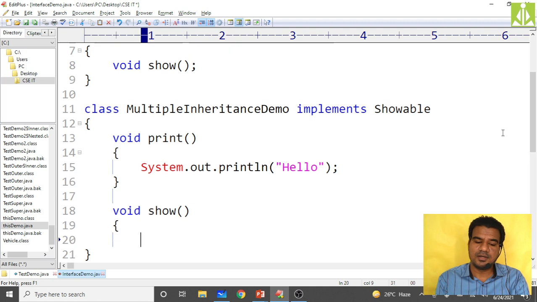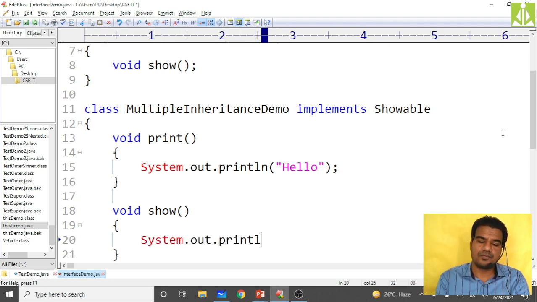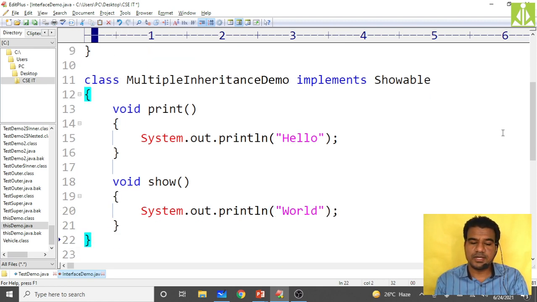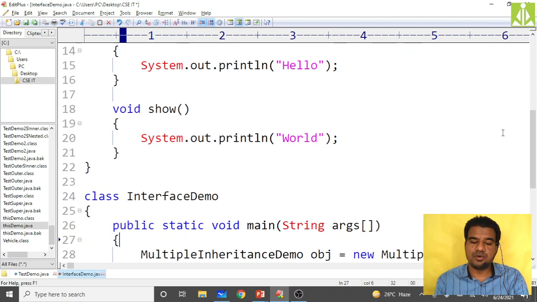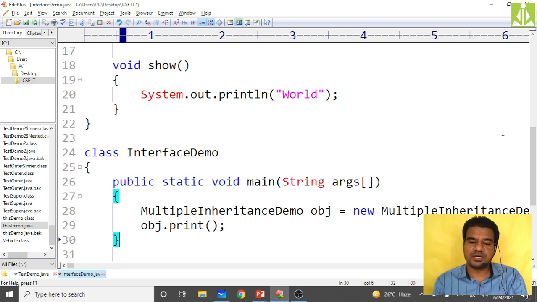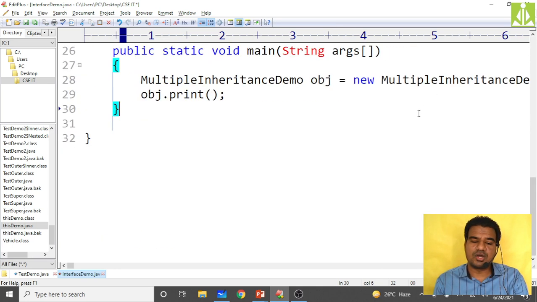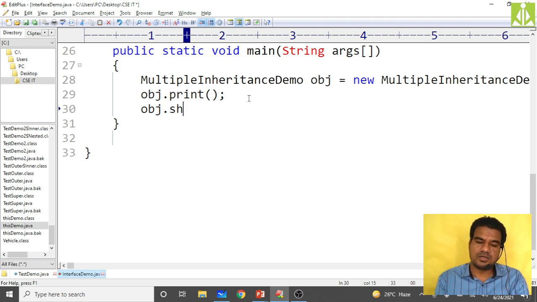In the show method, I put println world. So this is also done. Come down, interface demo, static void main, and create the object for this class and call both the methods, obj.print as well as obj.show.